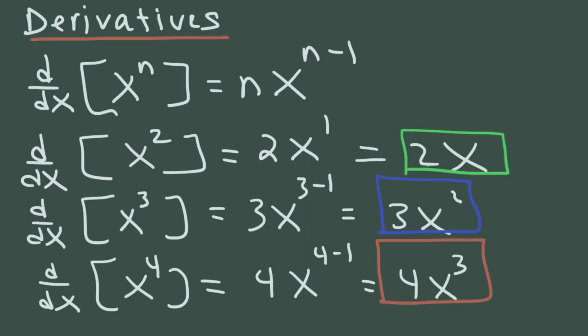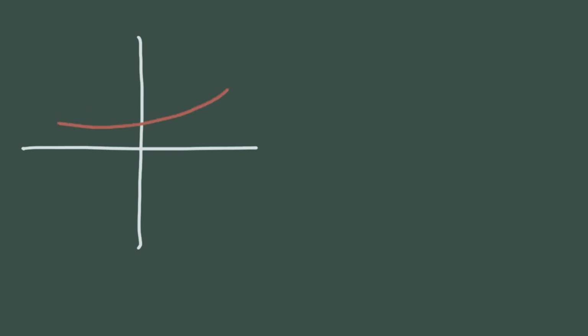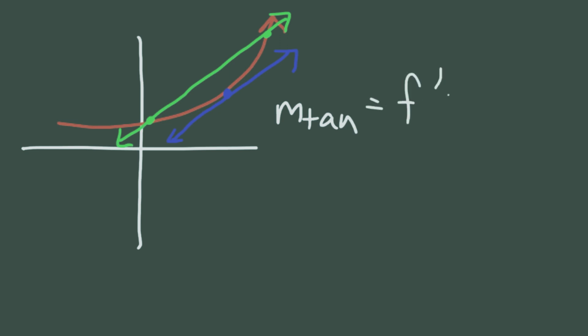So we said that the derivative is a function that gives us the slope of the tangent line of some original function. So you might be wondering, what is a tangent line? So let's talk about that. Let's say we have some curve, and a tangent line is a line that touches a curve at one point. Now you need to be familiar with a secant line. A secant line is a line that touches a curve at 2 points. So the slope of a tangent line is equal to the derivative of a function at some value.